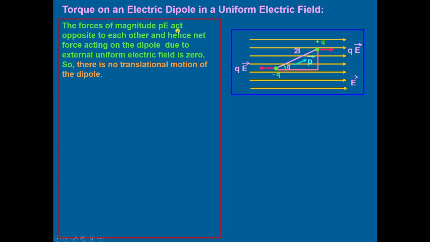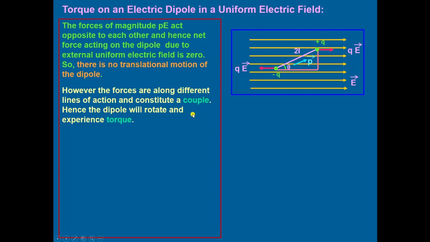Forces of magnitude PE act opposite to each other. This is along this direction, and the force on this negative Q is opposite. Hence, the net force acting on the dipole due to the external uniform electric field is zero, equal and opposite, but their lines of action are different. There is no translational motion of the dipole.